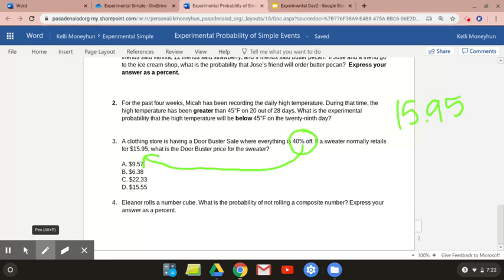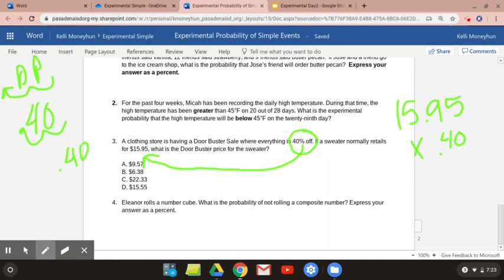But first, you need to change this percent into a decimal. So remember that when you go from percent to decimal, you move the decimal to the left twice. So 1, 2. So I have 0.40. When I need to know 40% of a number, that of means to multiply. So 1595 times 0.40. So you're going to multiply. This is all zeros for first, so we're just going to skip that. 0, 0, 0, 0. Placeholder 0.